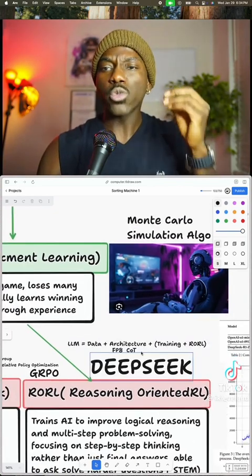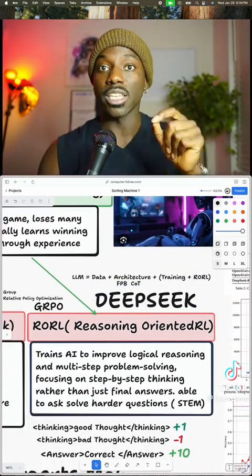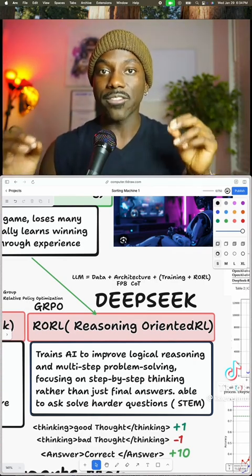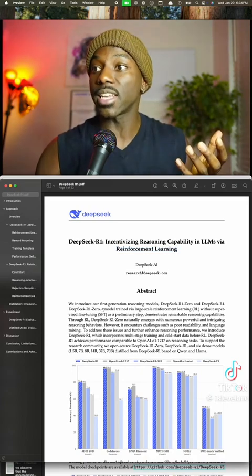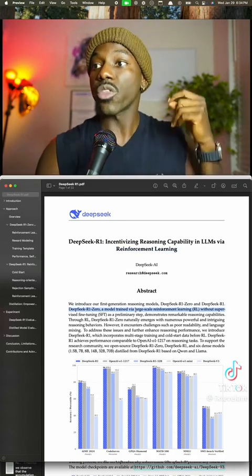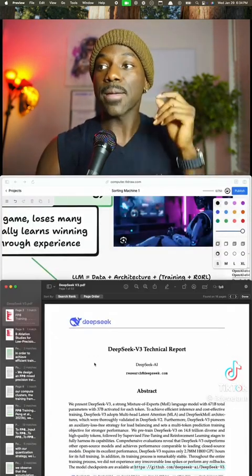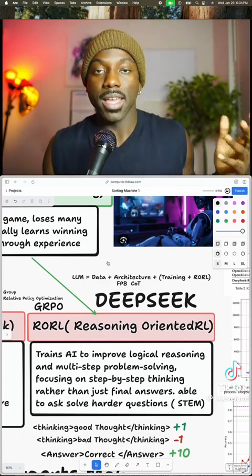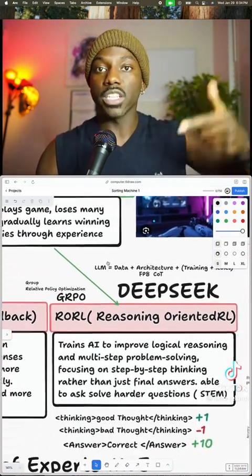But what is reasoning-oriented reinforcement learning? This is the system that Deepseek used, and this is the way that they were able to save 96% on their compute. Don't believe me? In the first paragraph, they mentioned their zero model, a model trained via large-scale reinforcement learning without supervised fine-tuning. They didn't use SFT. They basically let the model be a baby, bump around a bunch of times through Monte Carlo simulations, and improve itself over time.